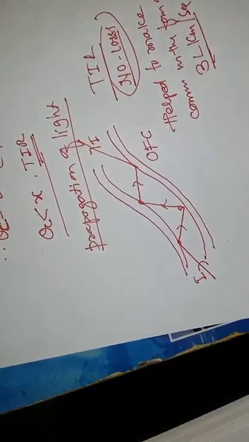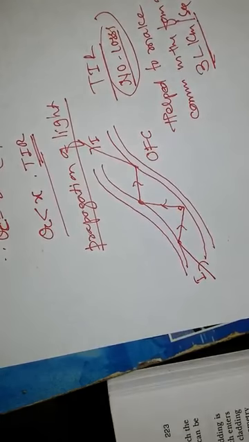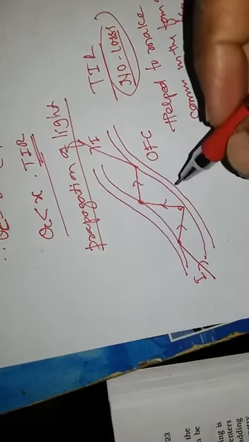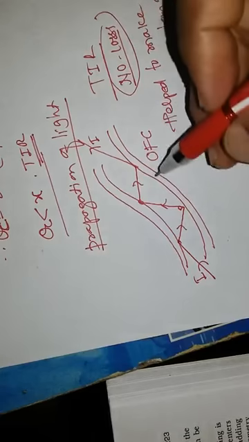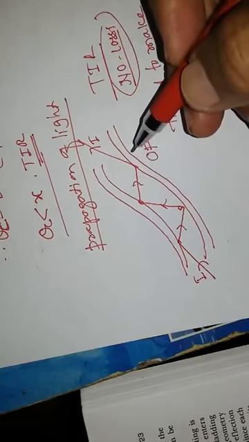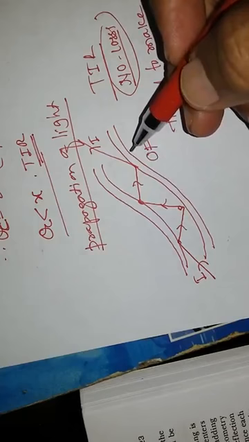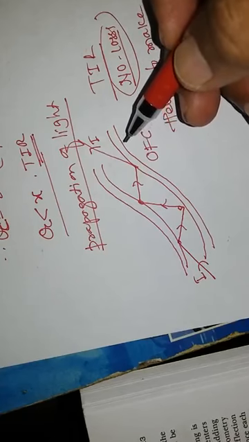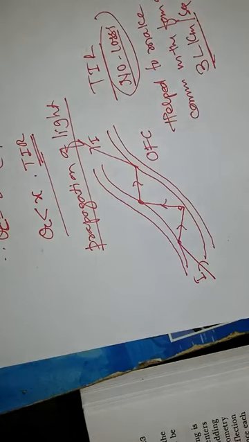This is all about what is optical fiber, how optical fibers are constructed, how the light propagates into the optical fiber, what is total internal reflection, and what is the importance of total internal reflection and propagation. This is all about today.